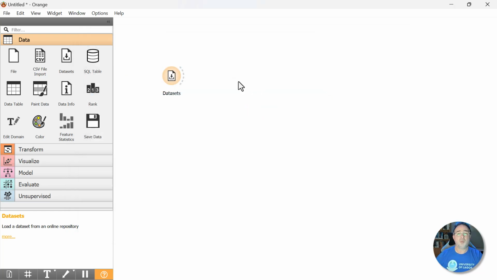There are several ways to add widgets onto the workflow in Orange. So we can click and it will put it there. We can also drag it on. So go to Datatable and we'll drag it on to the right of Datasets. Now right now, nothing is happening. That's because Orange is a workflow-based visual programming interface. We have to connect things and send the data across the workflow for anything to happen. So if you click on the right side of datasets where the dotted line is and just connect it to Datatable, we're done. Now what is Datatable?